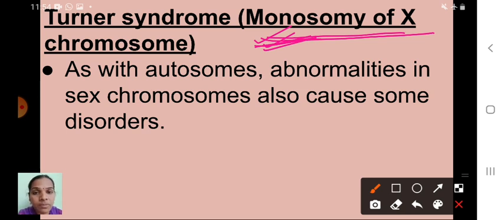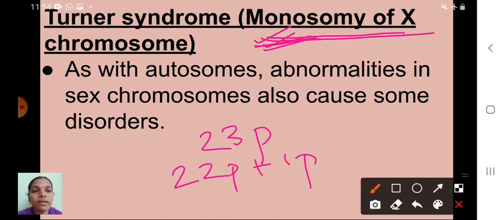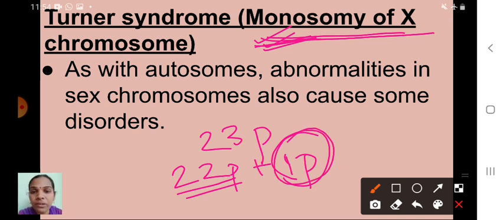Our nucleus is made up of what? 23 pairs of chromosomes: 22 pairs plus 1 pair. That means this is what? Autosomes, and this is what? Allosomes, isn't it? That is one pair of sex chromosomes. So one pair of sex chromosomes is there in each and every human being, isn't it, children?